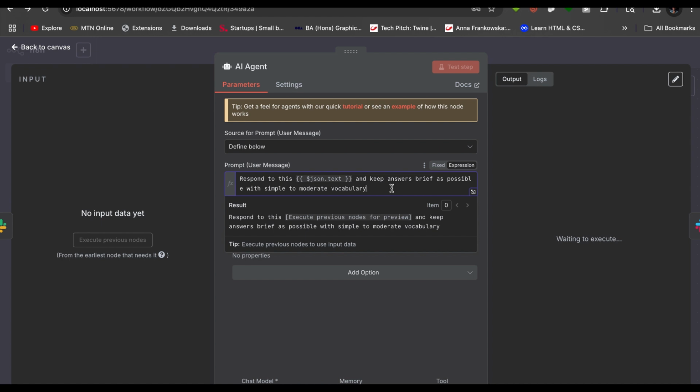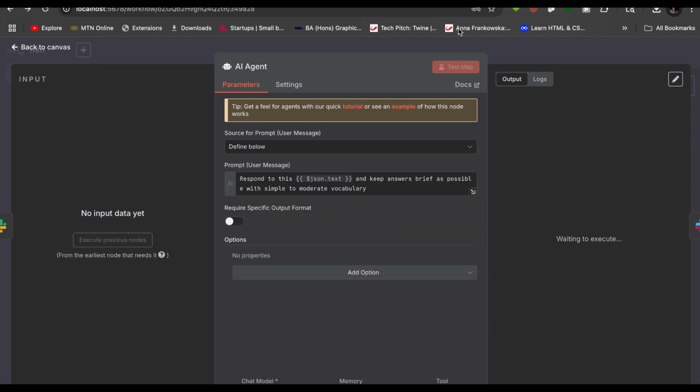So the response the chat model gives back should just be short information from whatever the user brings in, without very complex vocabulary, just vocabulary that is easy to relate to. You just want that bit of instruction to guide your chat model in giving you the response. So you come to this prompt user message, and you do that there.